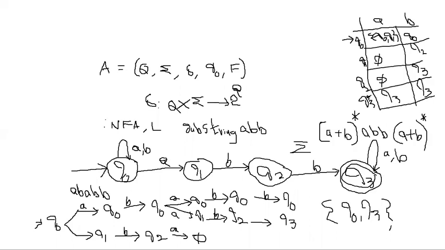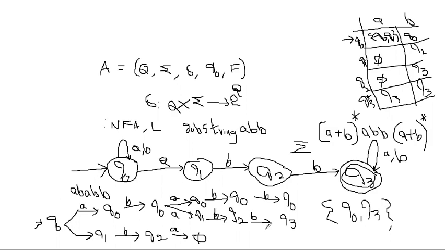So in this fashion, you can draw an NFA and show whether the NFA is accepting given strings or not. If more than one state is there, simply represent more than one state like this and apply the next symbol. If the next symbol also gives more than one state, then represent it like this and again apply the next symbol. But finally, after reading the last symbol, you may get more than one output. If you get one output, no problem. If that output is an acceptance state, then we simply say that the string is acceptable.